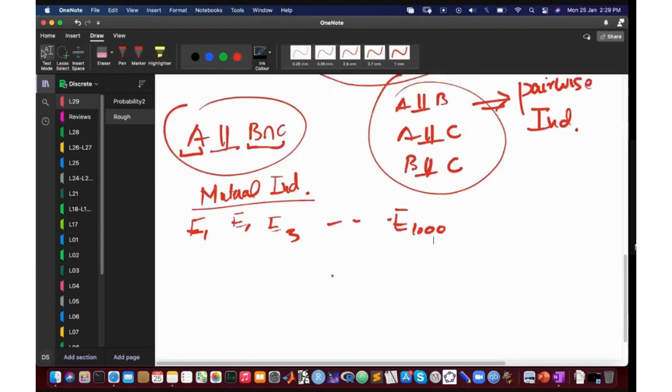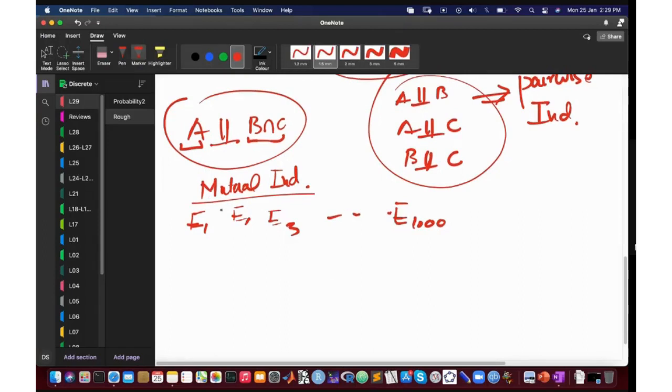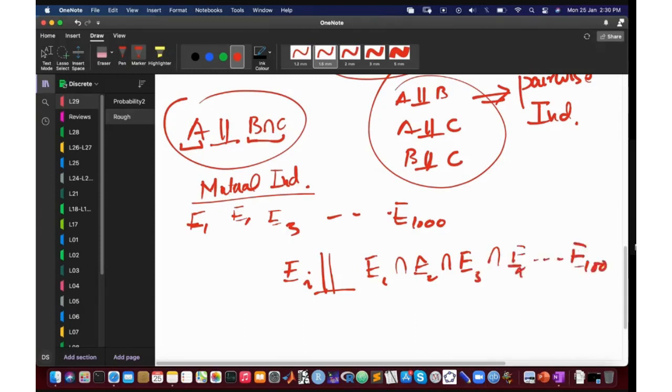Okay, and now when I say that they are mutually independent, what I mean is that if I tell you everything about all the other events except for Ei, Ei is not here, then even then you can't figure out anything about one particular event. Okay, so that makes sense.